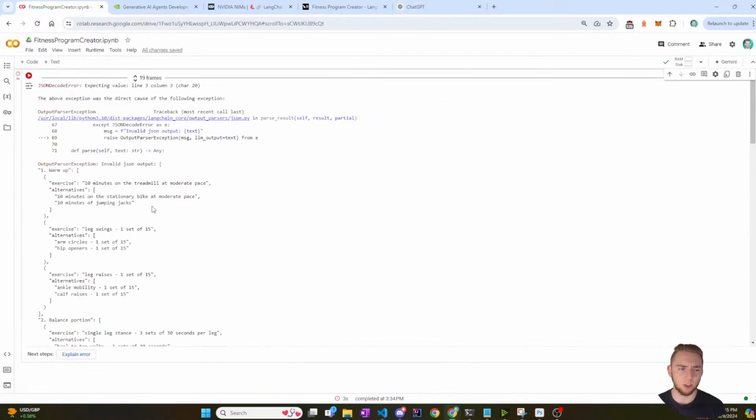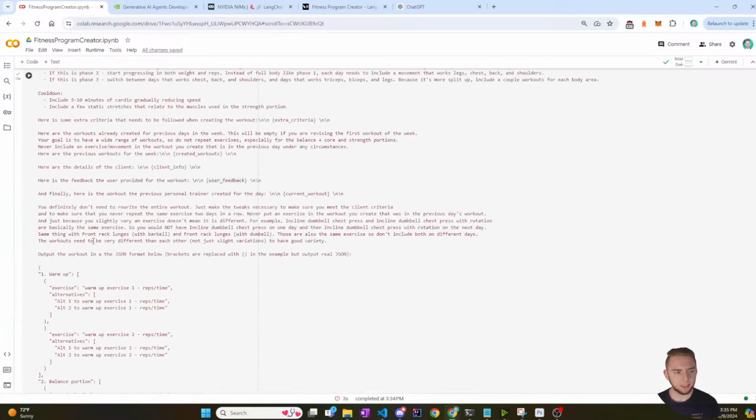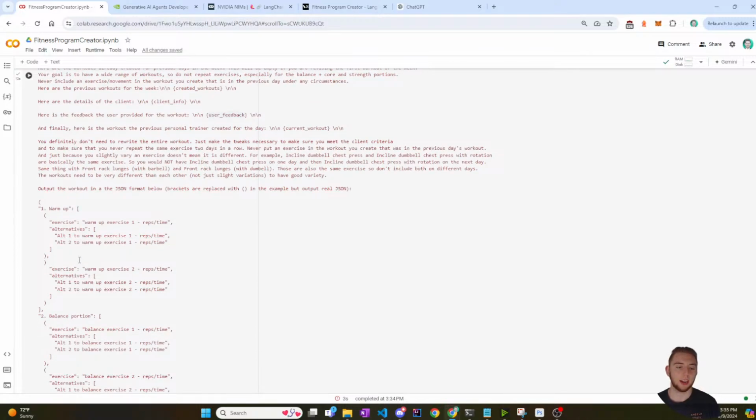That's unfortunate, because I've never had this issue with Llama 70B from Grok, but when I'm using 70B instruct from Nvidia, I'm running into this issue where it's giving me bad JSON output. So I actually don't know what's up here. Okay, I kind of see the problem.